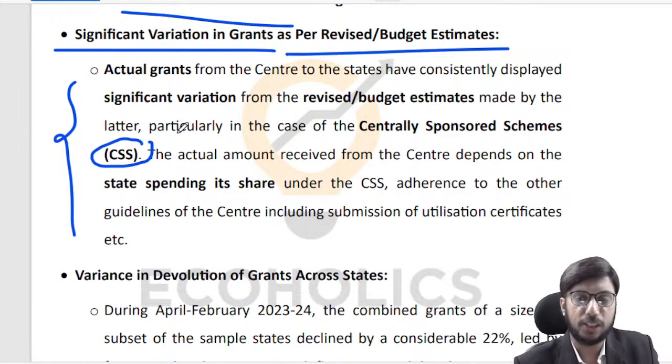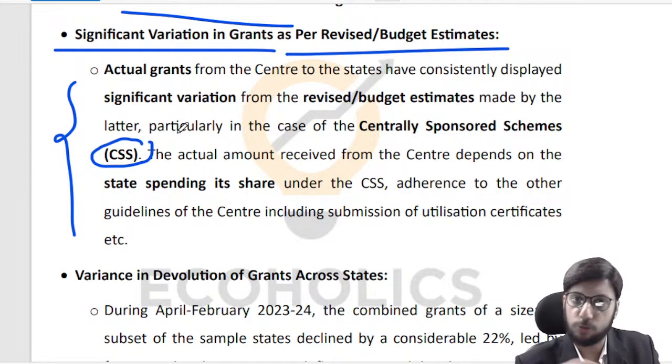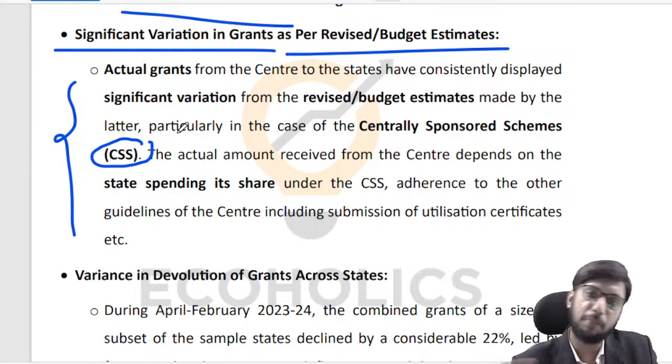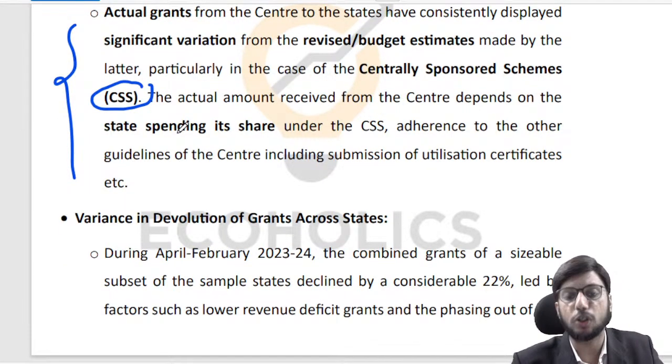What I'm essentially trying to say is that there is a lot of partnership in the implementation of these centrally sponsored schemes. So the central government should pay up its own share of expenditure towards these schemes in a timely manner, in an appropriate manner, and many times that does not happen, right? So there is a lot of variation in that, and states have to deal with that kind of variation. Maybe because states are not complying with the guidelines, maybe because they have not submitted utilization certificates, maybe because they have not submitted the proof of work done. So for a variety of reasons, wrong and right, you see that there is a lot of variation.